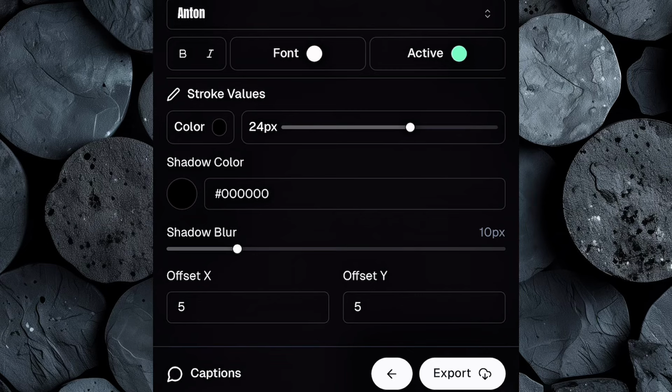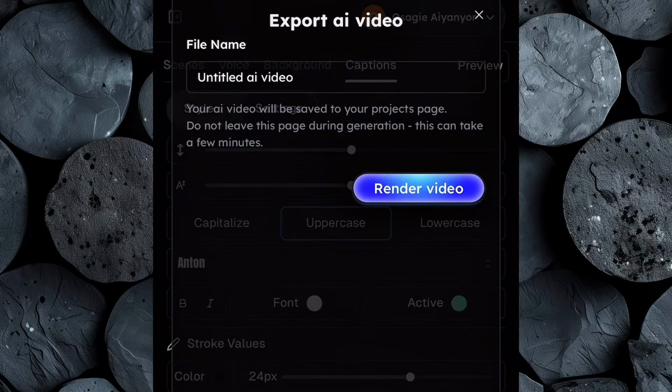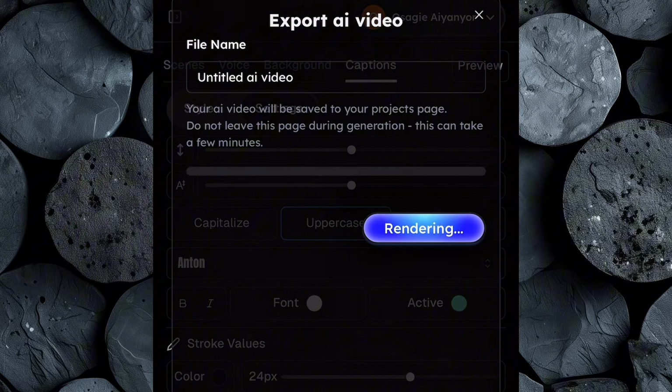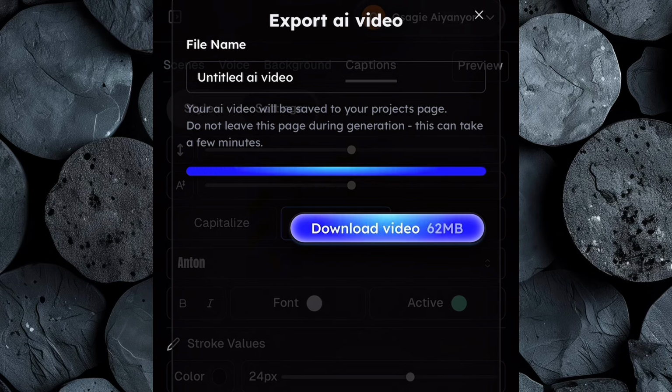Once your captions look the way you want, click Export. Give your project a name, then click Render Video. Clippie AI will now process the final version of your scary story video. After a few moments, your video will be complete and ready to download. Now let's take a look at our final result.